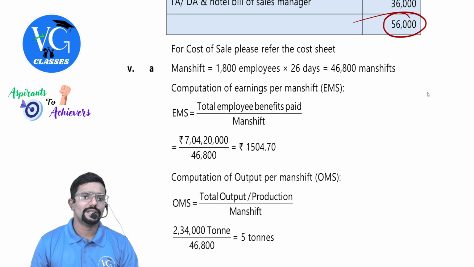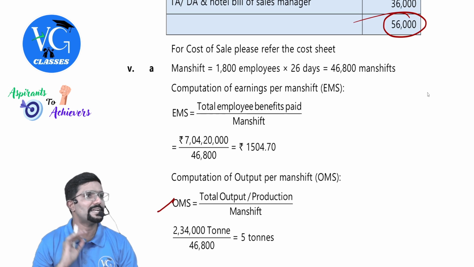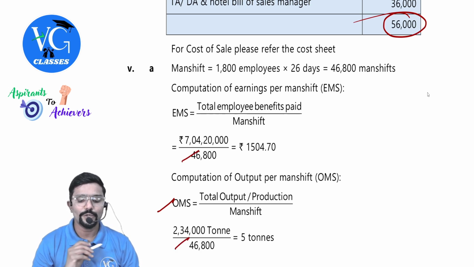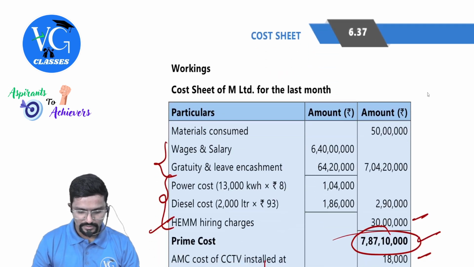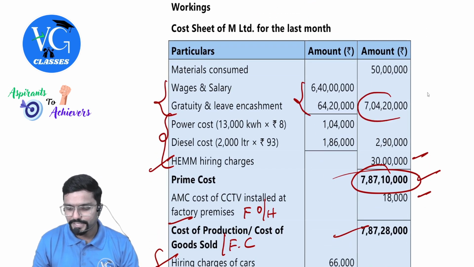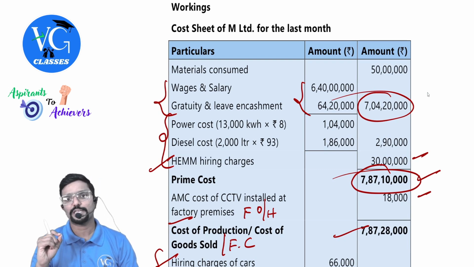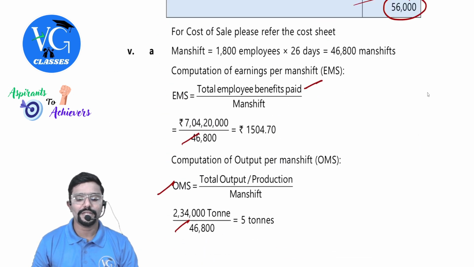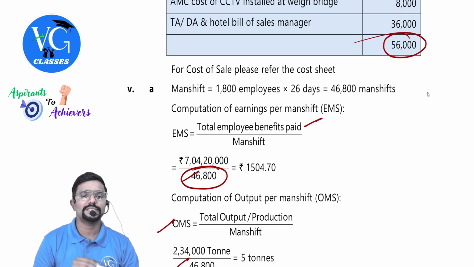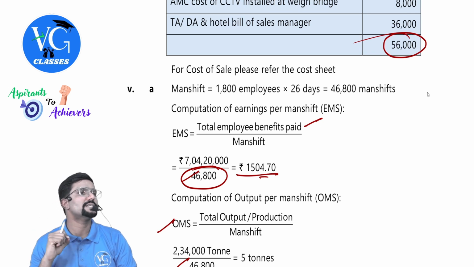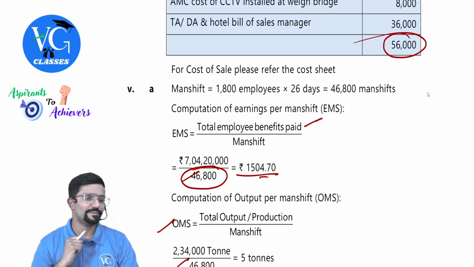Last one. What they have asked? EMS means earnings per man shift and OMS means output per man shift. We already calculated the man shifts. How much is this? 46,800. Come on guys. Total employee benefits paid how much? Add up these two. Here only it is done. 7 crore 4 lakh 20,000, including gratuity and leave encashment. For how much man shift? 46,800. Per man shift how much? 1504.70 per man shift.